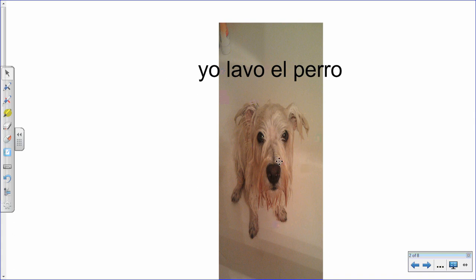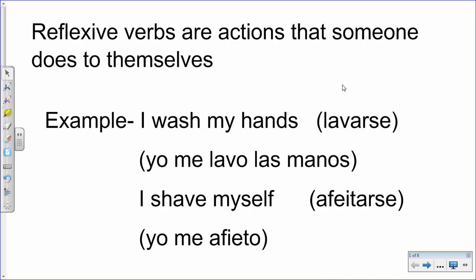This is a picture of my dog Wally. Anyway, in this example it says, yo lavo el perro, wash the dog. And again, because I'm not the dog, this is not a reflexive verb. This is an example of me washing somebody else, washing a dog, as opposed to this example, I wash myself, I wash my hands.